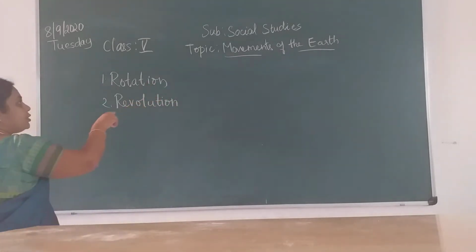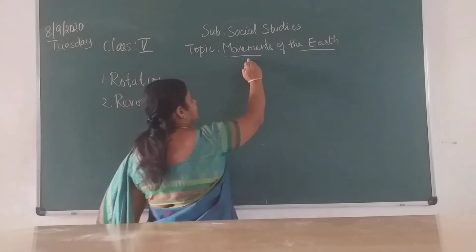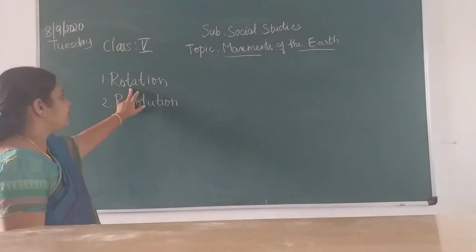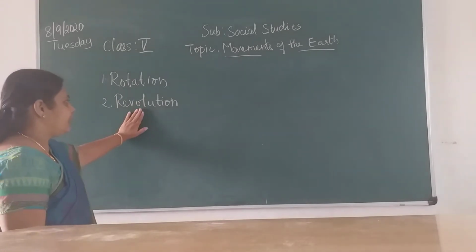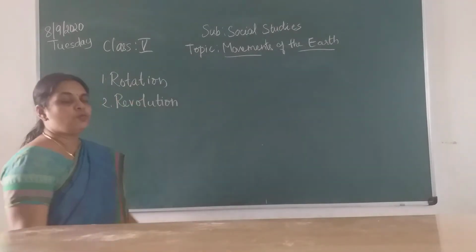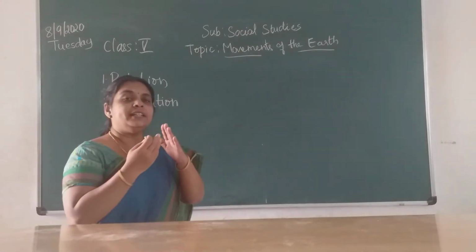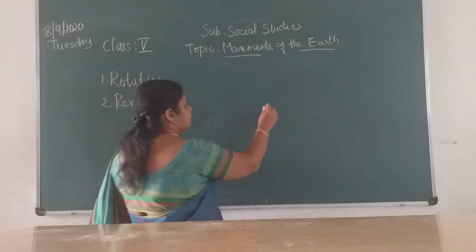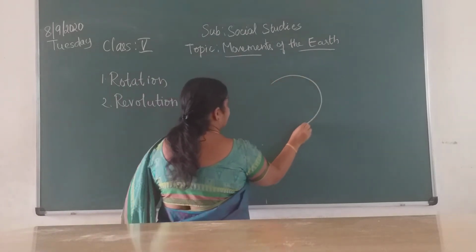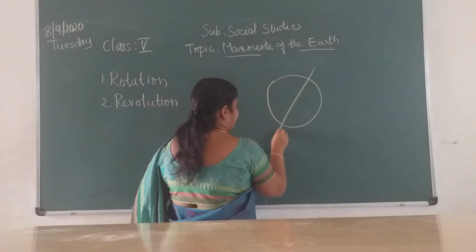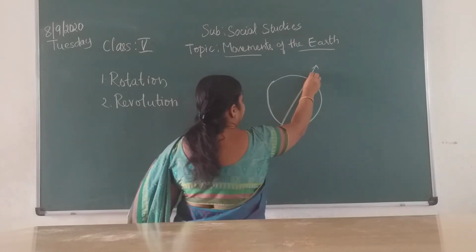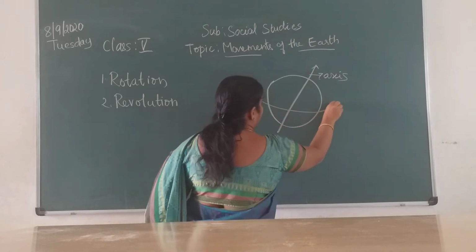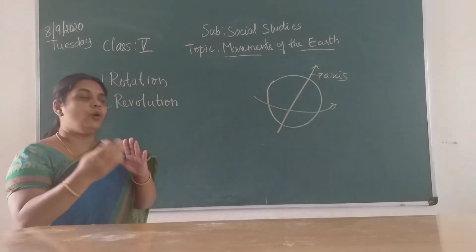Rotation and revolution are the movements of the earth. So the two movements it is following. One is rotation and another one is revolution. Okay, so the first one, rotation, means the earth rotates itself on its own axis. So imagine an earth like this. Okay, so your axis is like this. Okay children, this is your axis. So the earth rotates like this from west to east on its own.